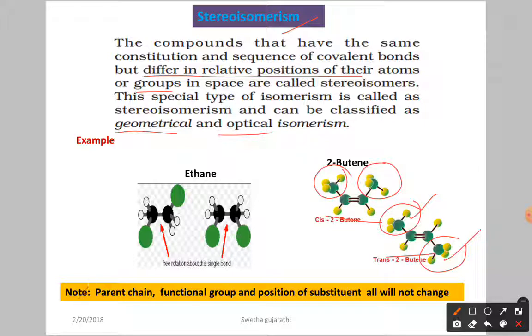Notice that the parent chain, functional group and position of substituents are not changed, isn't it? You write the same parent chain for both ethane structures. Here also it is 2-butene only. The position you are not going to change. Only the position of the substituents with respect to space changes, but you are not writing it as 2-butene and 1-butene. Both are 2-butene only, but they differ only in the arrangement in space. That type of isomers is called stereoisomers.